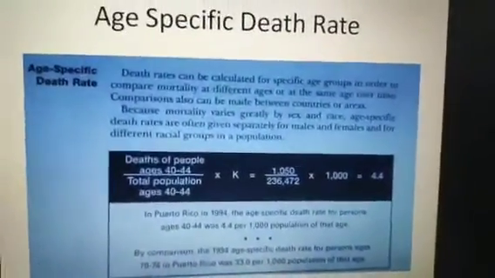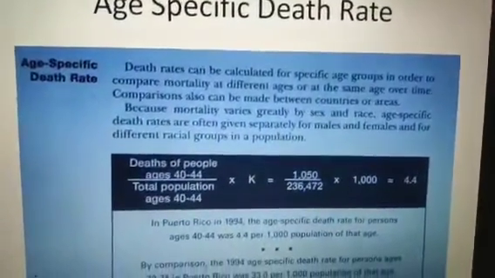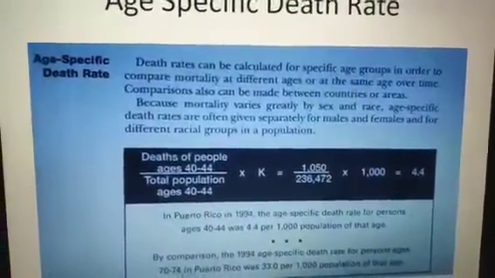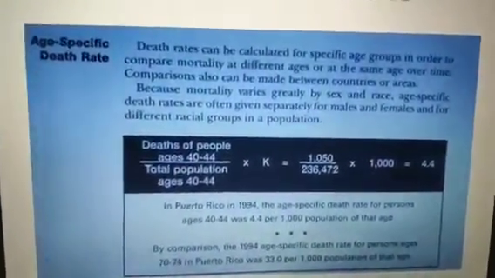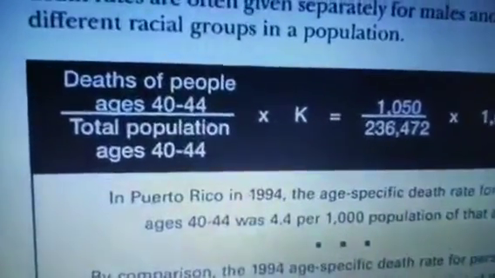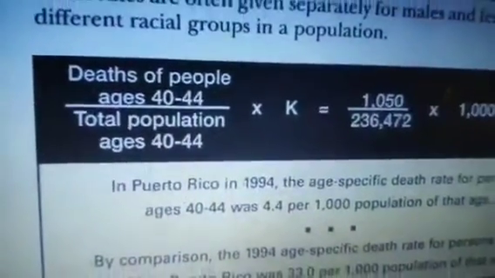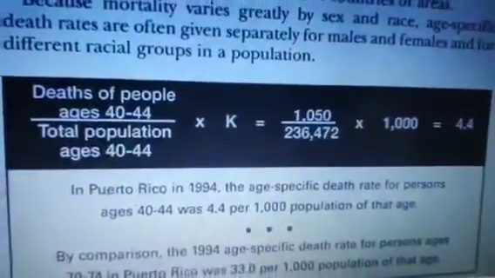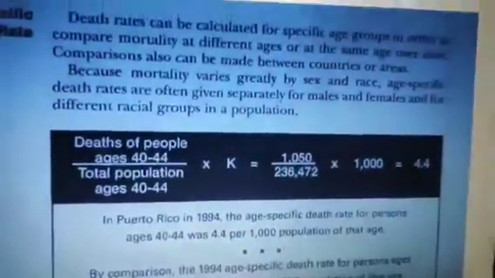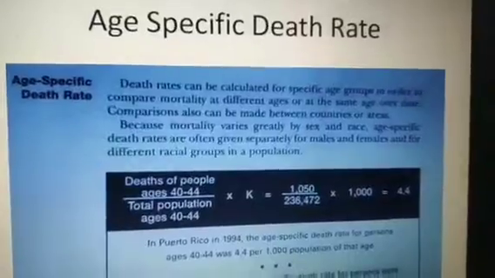And again, there is one separate measurement called the age specific death rate. As we said, there is a child mortality rate specific to ages up to 4 years. In any age group, we may calculate the age specific death rate. For example, for ages 40 to 44: deaths of people aged 40 to 44 divided by the total population in the same age group, into K. So per 1000, the calculation for every age group is called the age specific death rate. So this is another measurement.